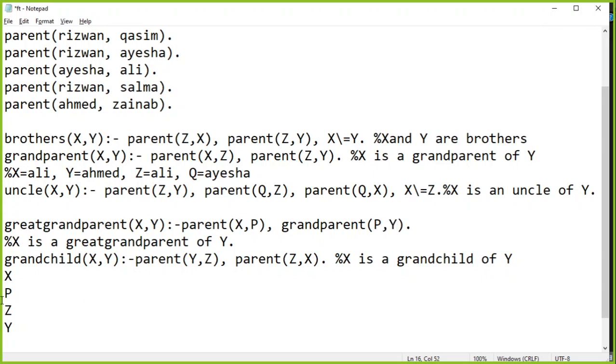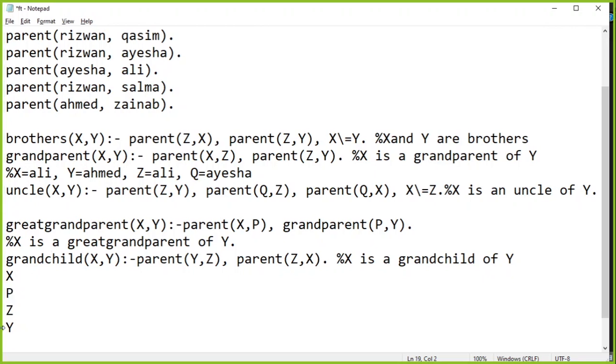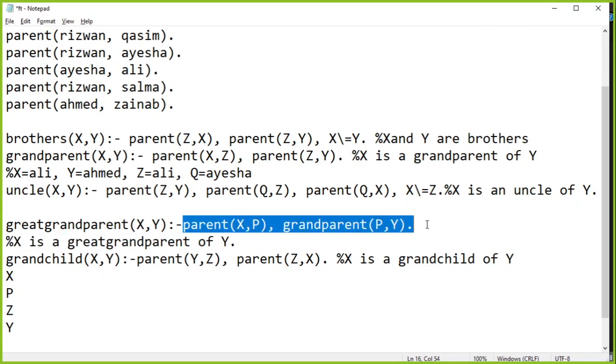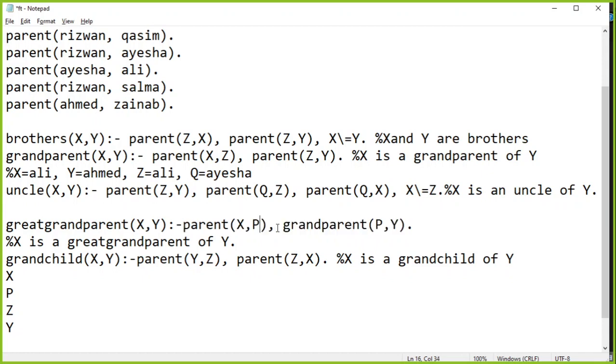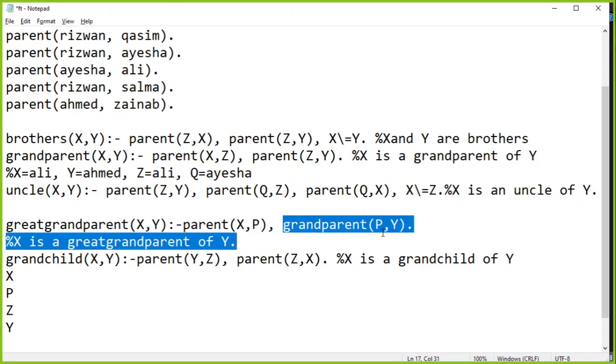अगर P Y का grandparent है और X P का parent है, then we can say that X is a great grandparent of Y. It will work exactly the same. We can use this thing as well because it is a predefined predicate. It's just the difference is that it's not a fact, it's a rule. So you can write rules in if statements as a condition as well, rather than just using the facts, as long as those are already defined. So अगर grandparent defined है तो you can use grandparent as another alternative.